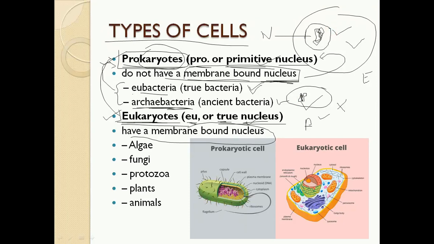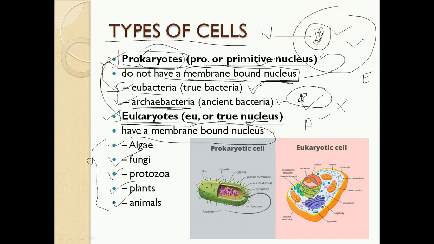Then, as I said, all bacteria are prokaryotic organisms, whether eubacteria or archaebacteria. So which are the eukaryotes? Except bacteria, the rest of the organisms are eukaryotic organisms. All the rest of the organisms, whether it is algae, fungi, protozoa, plants or animals, all living organisms except bacteria are eukaryotes.